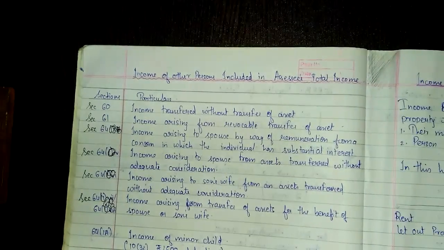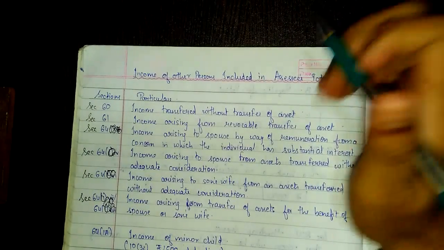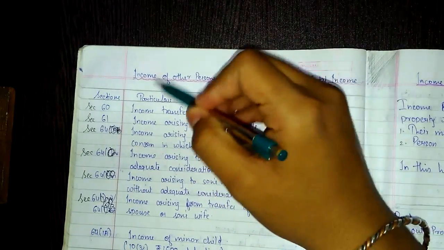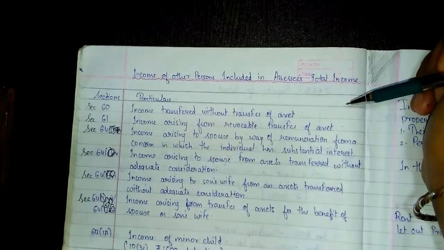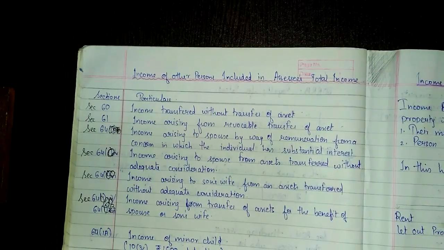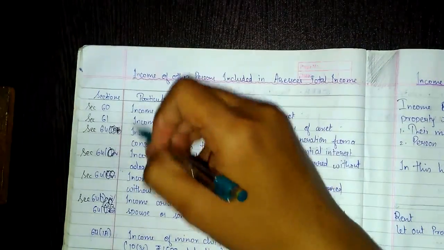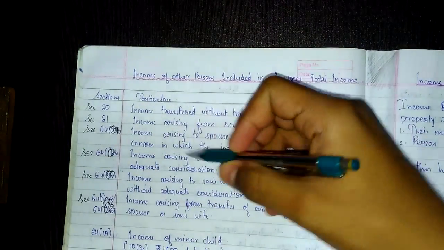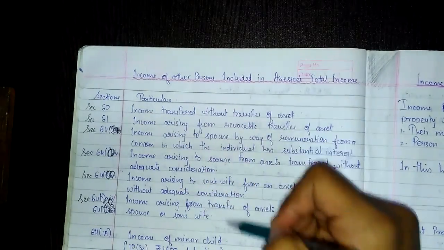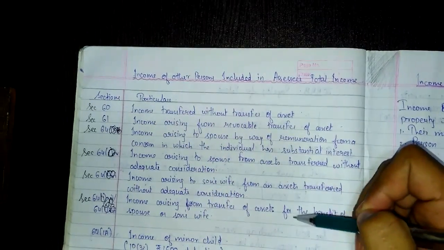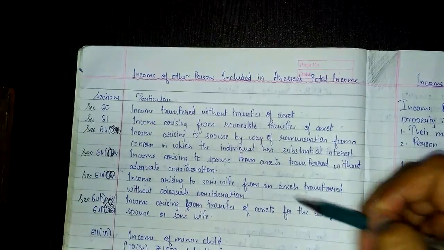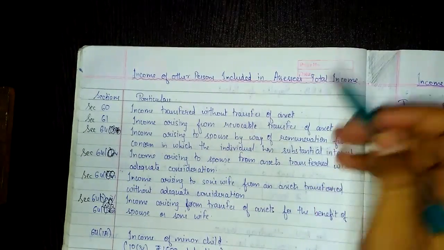Don't you find something goofy over here? The biggest goof is other person. Why will other person's income be included in the assessee's total income, and why and how? See, these are the following cases when the income of other person, these following are the other persons, will be included in the assessee's total income.